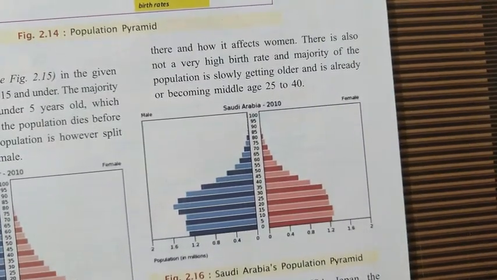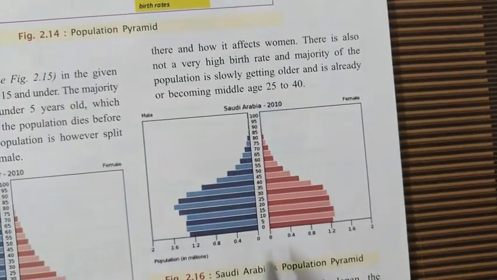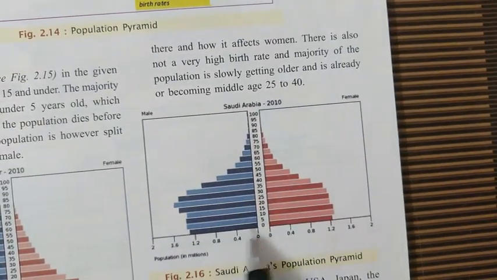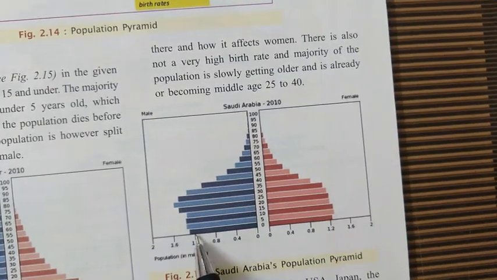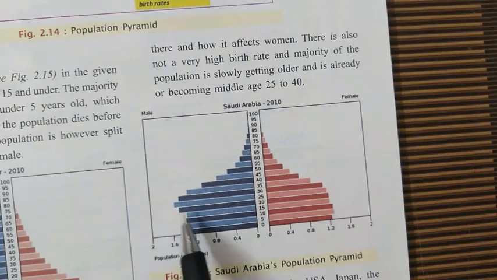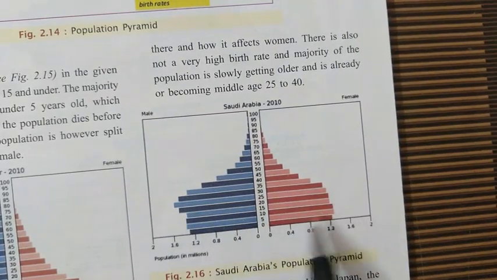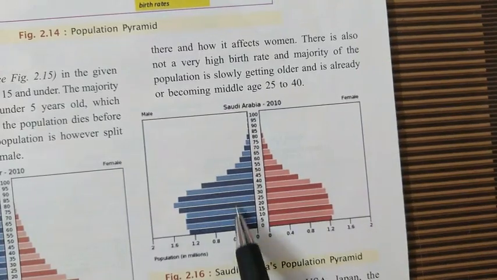So now if we see here, these are the different categories. On this side, this is the male population between 0 to 5, and this population is about, I think, 1.3 million. So these different blocks show the population in the different age groups. This is the female population, and this side the male population.